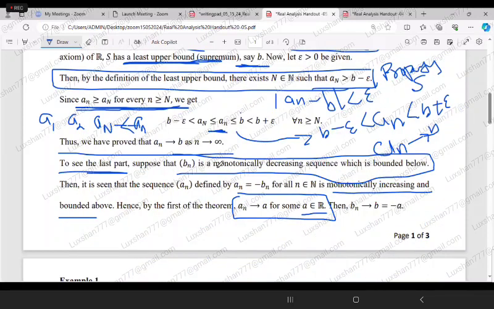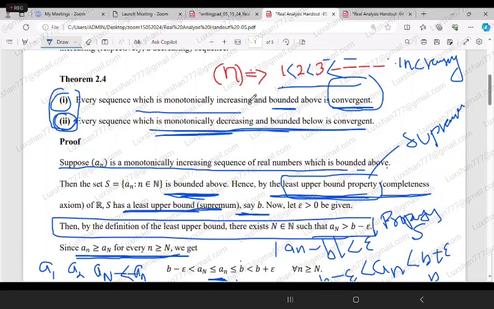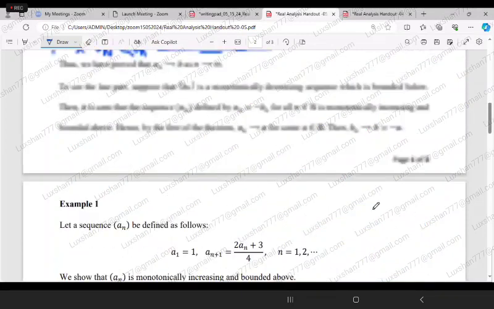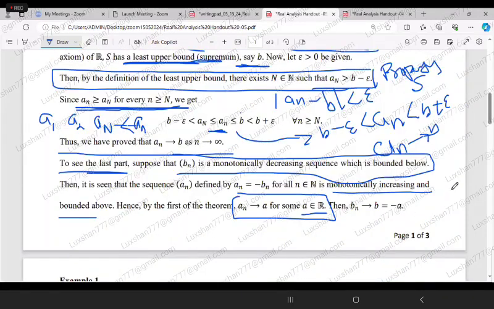We are actually converting this decreasing sequence, bounded below, into an increasing sequence, bounded above. Because if you multiply by minus, all the decreasing will become increasing, and bounded below will become bounded above. Then using the first result, that also will convert. So that is the end of it. Do you understand now? Do you understand, students?